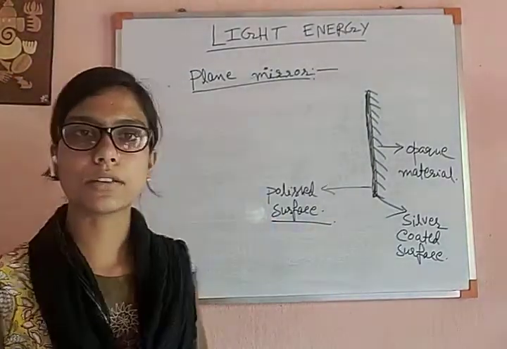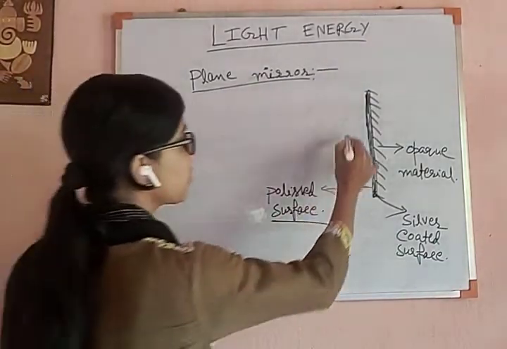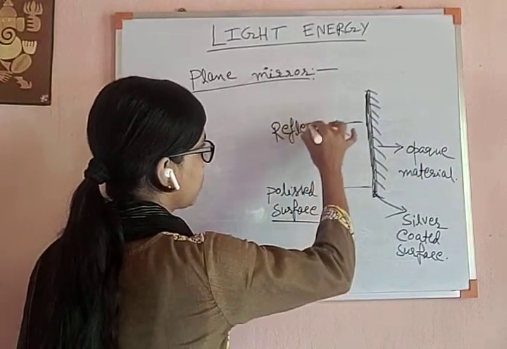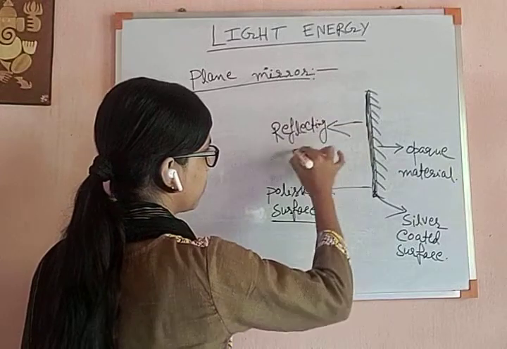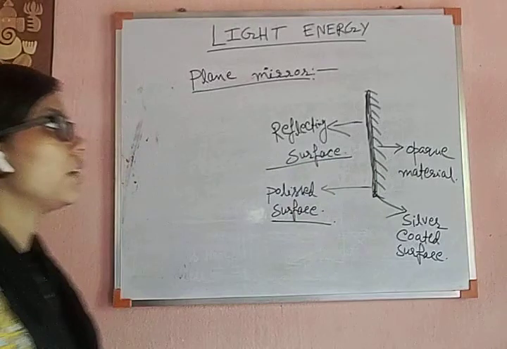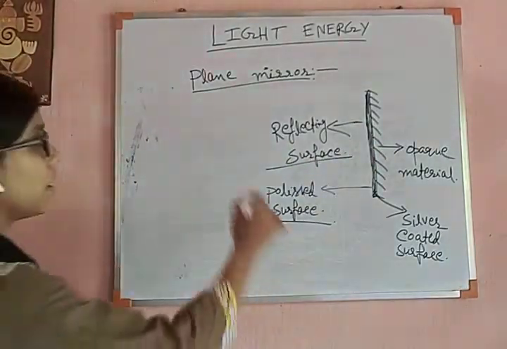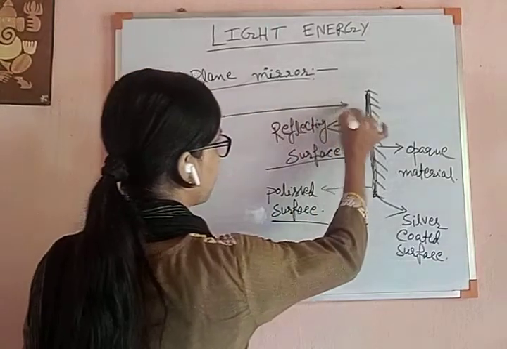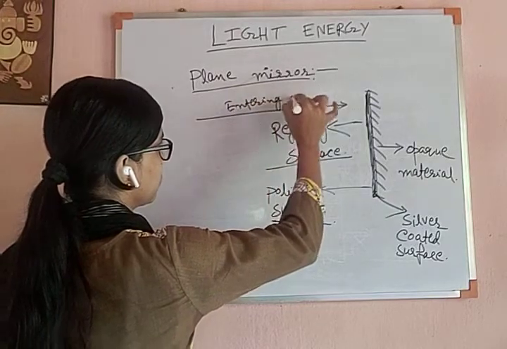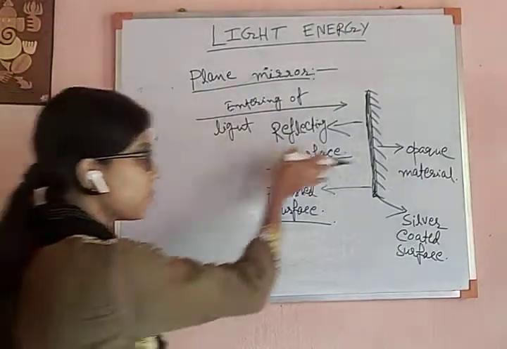Now how does reflection occur in this plane mirror? This polished surface is actually the reflecting surface. Light reflects from this surface. That means light actually enters from this portion. Light enters from this portion.